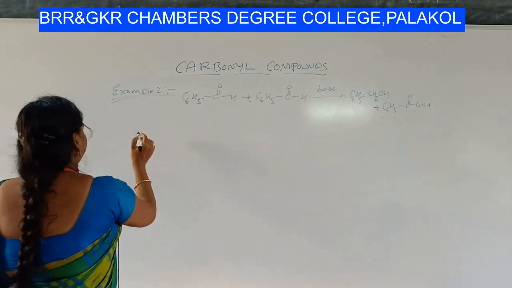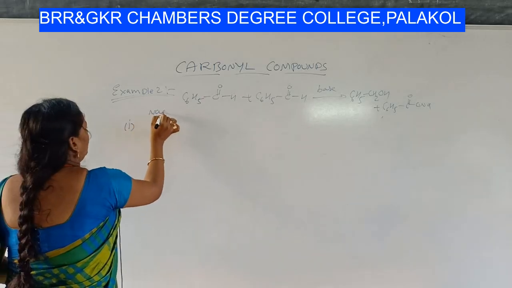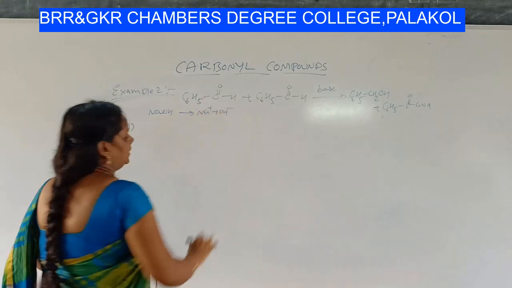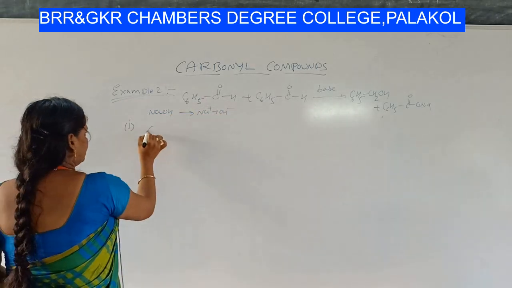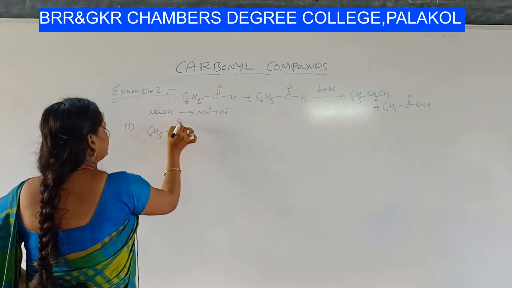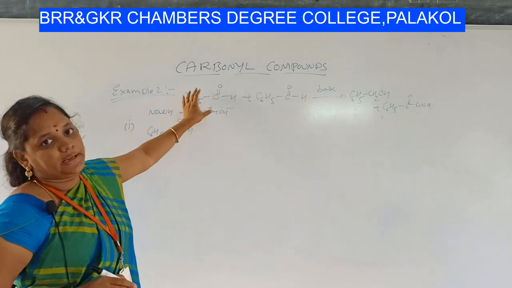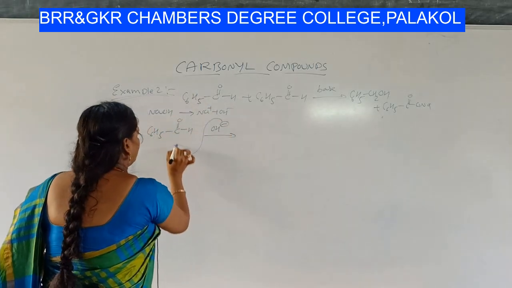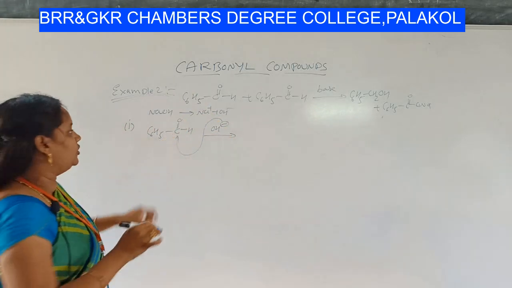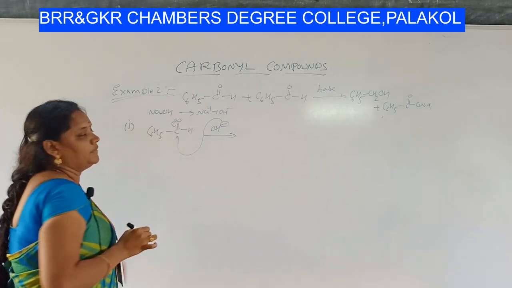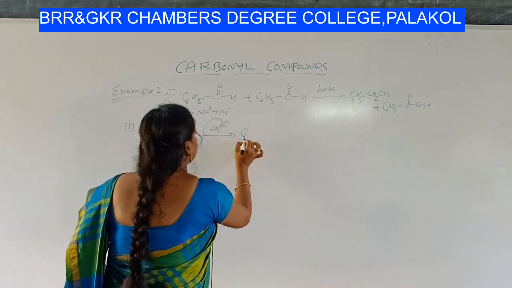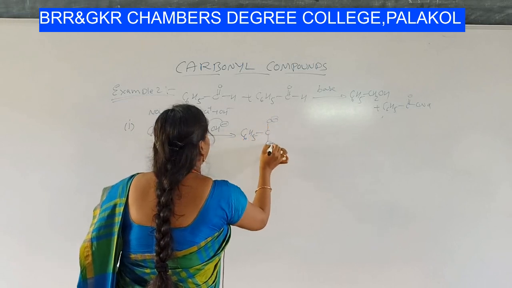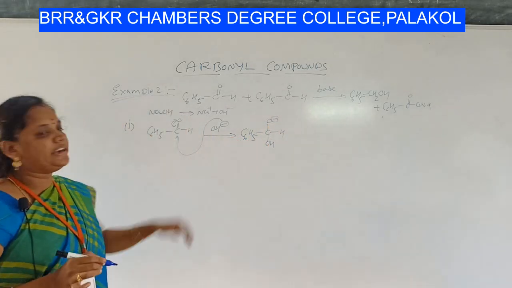Let us do the mechanism. First step, we already know NaOH will become Na plus plus OH minus, right? Second step, C6H5C double bond O H. We have to take 1 mole of aldehyde. This OH minus ion attacks the carbonyl group, so that the double bond O will get polarized. So you will get C6H5CO minus OH H. Okay, this is our intermediate.